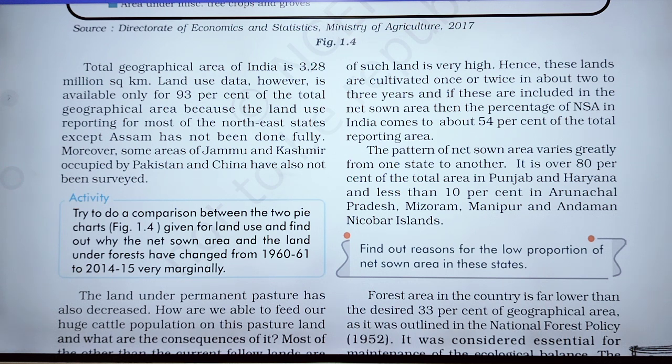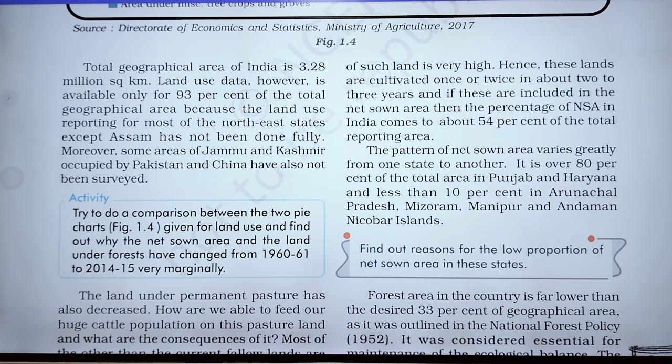Moreover, some areas of Jammu and Kashmir occupied by Pakistan and China have also not been surveyed, okay.